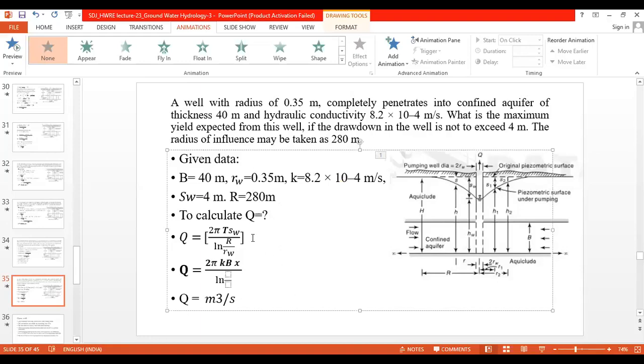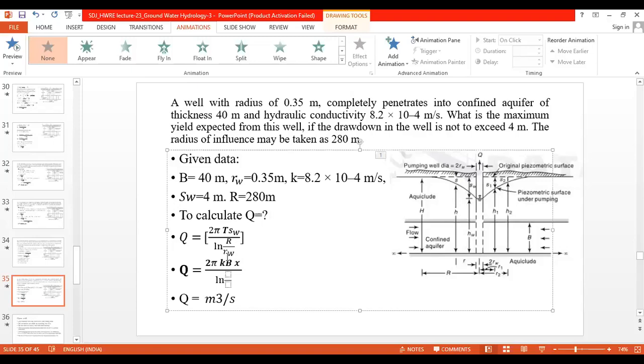The data I have quoted, the equation also. Which equation do we have to go for? Q is equal to 2 pi T SW upon ln of R by RW. Okay, that equation we have to go for.